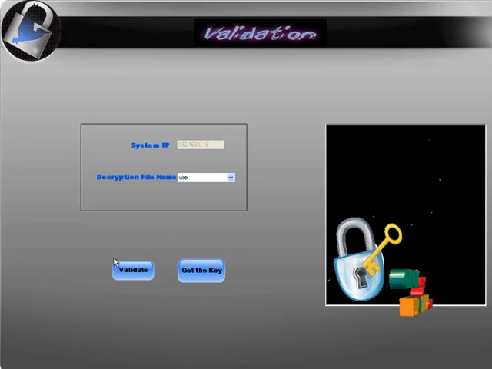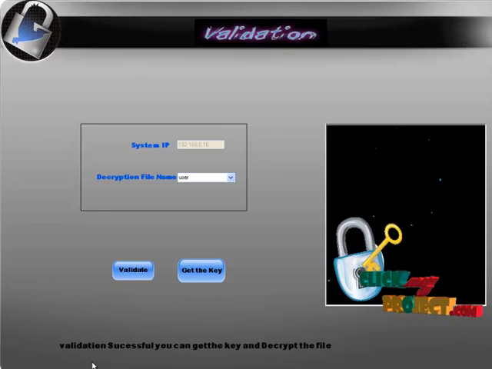By clicking on this validation button, we check whether we are valid to decrypt a file, and if we are not valid, we are not authorized to decrypt it. Validation successful, you can get the key and decrypt the file.